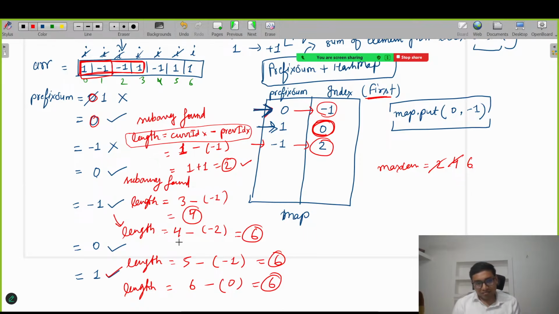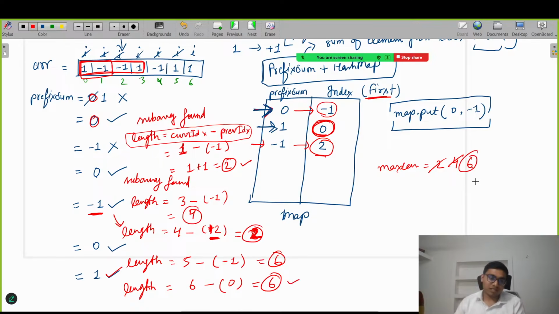Okay, just see this here. We have written -2 for this. Oh, for -1 the value is 2, not -2. Oh, this is a silly mistake that I did. So it will become 4 minus 2, that is 2. Okay, this was a mistake. Sorry. Fine, everyone. So no need to update.